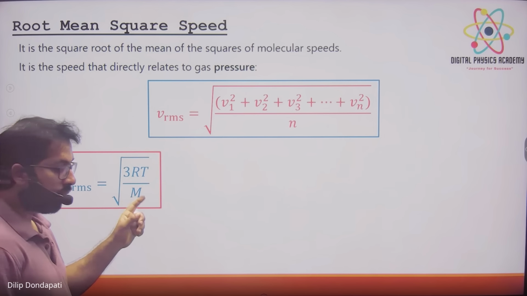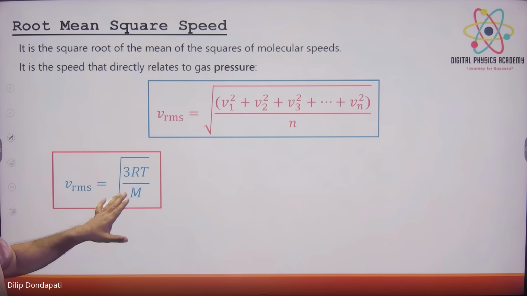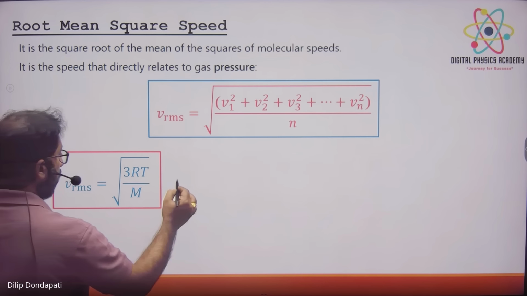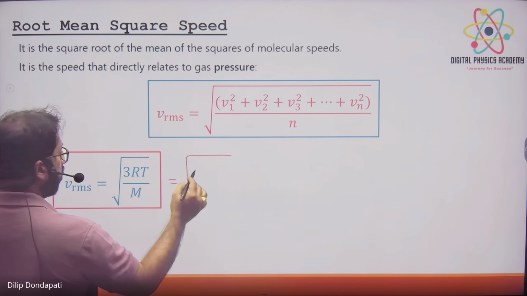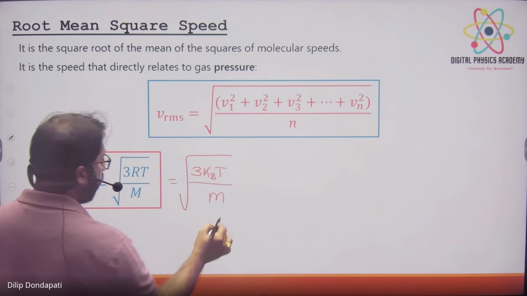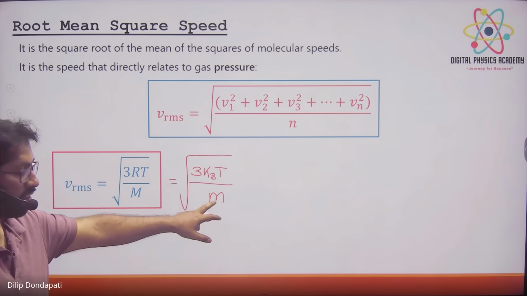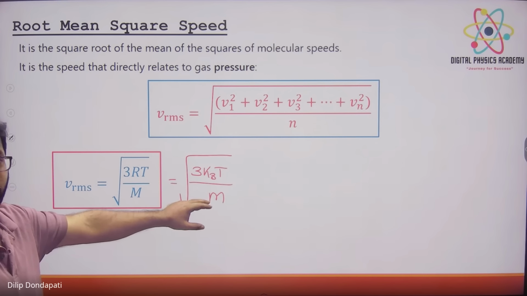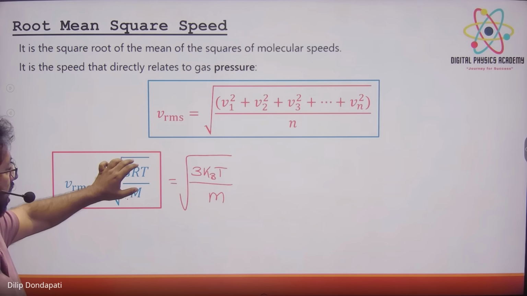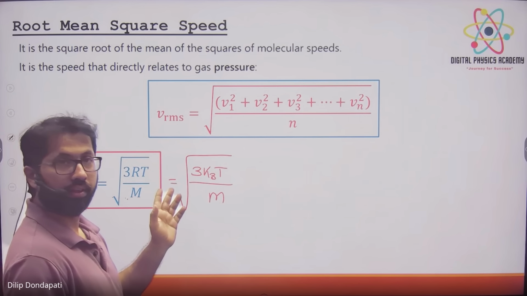At that time you have to learn the RMS speed formula: under root 3RT by M. That is equal to under root 3 kB T by small m in terms of the Boltzmann constant. Whenever the Boltzmann constant comes, small m is the mass of one molecule. Whenever R comes, M is the molar mass, which we are used to writing. So the m in root 3 kB T by m is the mass of one molecule.